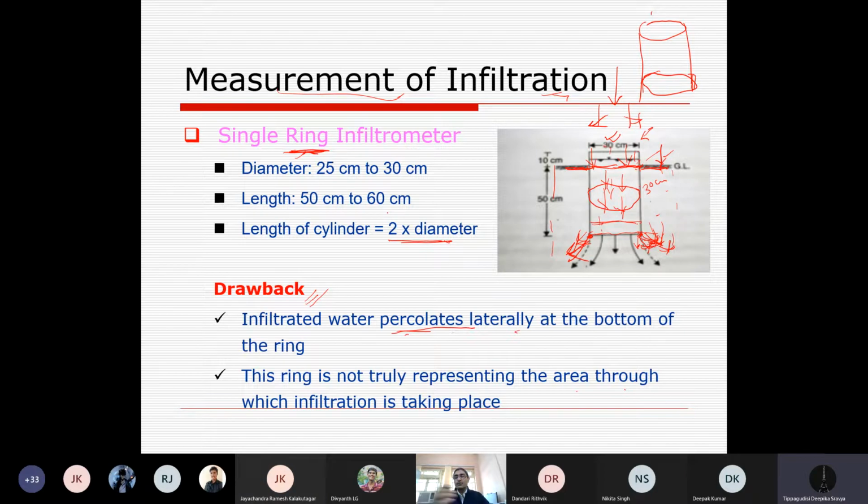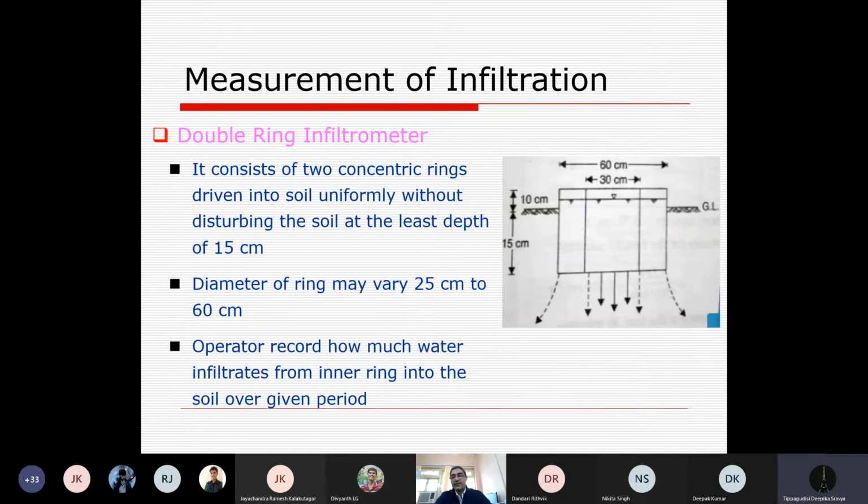No, that's why we need to find out a refined method. Is it not? Yes, sir. It is the error which we are getting in this, and that's why we need to refine our method. And that is the next idea, the double ring infiltrometer.